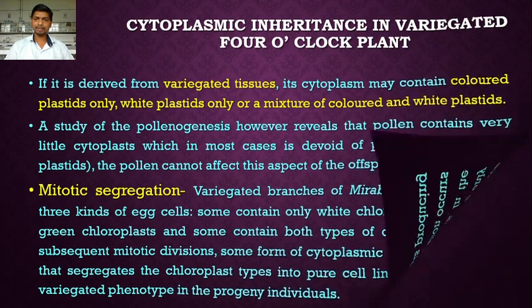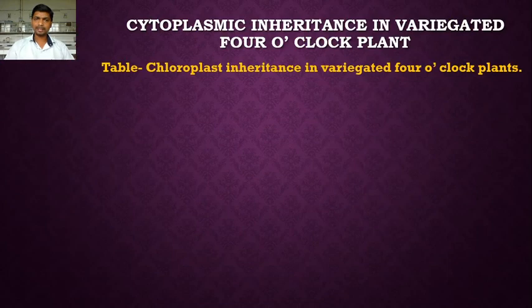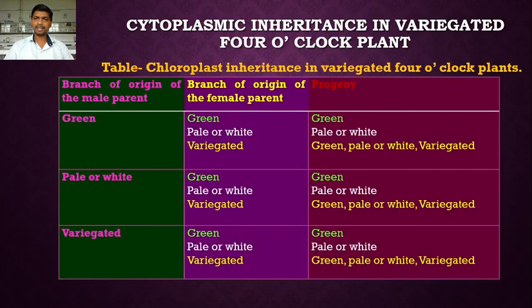So in this table we can more clearly see the cytoplasmic inheritance pattern in the variegated four o'clock plant. In this table, this is the male parent, this one is the female parent, and this is the progeny. So three columns are seen in the table. In the first column is the branch of origin of the male parent. In the second column, the branch of origin of the female parent. And after the fusion of the pollen grain and the egg cell, the progeny derived is either green, white or variegated.